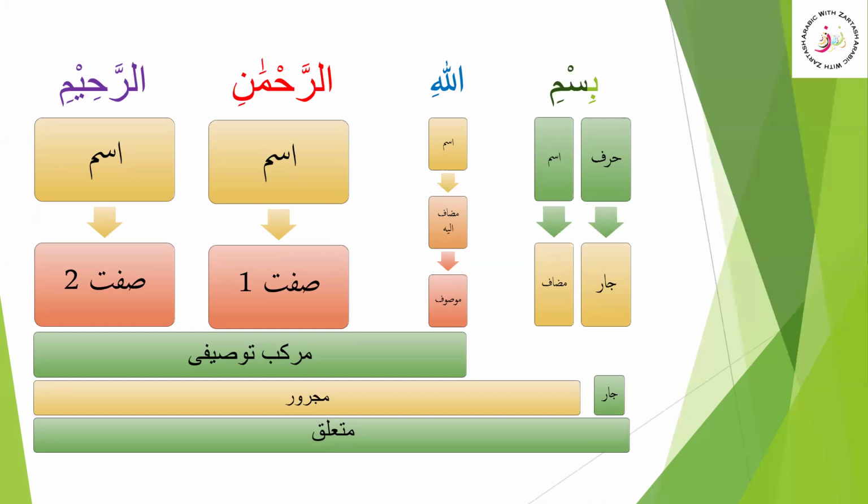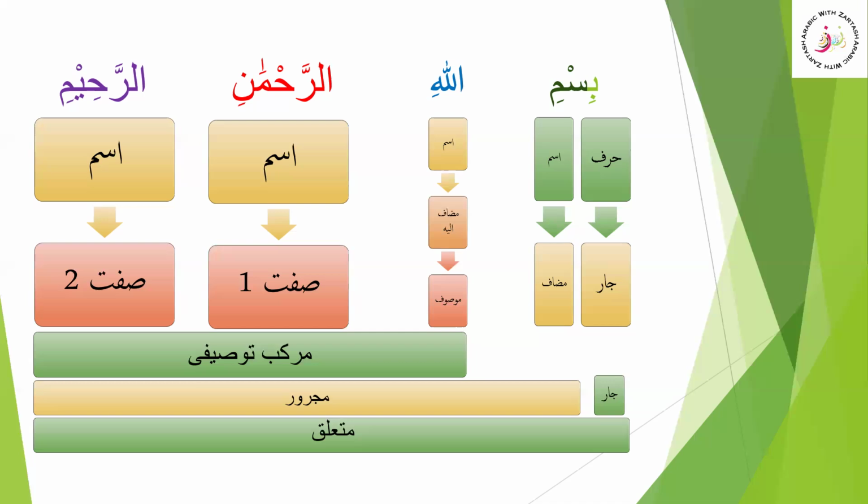As for Hamzatul Wasl, we drop it in recitation when we join two words in the written form. But there are some words in which this Hamzatul Wasl is dropped in the written form as well. Sometimes it is only in the recitation, but sometimes when it is written, it is dropped as well. So this example is Bismi, where the Hamzatul Wasl of Ism is dropped with the harf of Jar. We are dropping this Hamzatul Wasl.